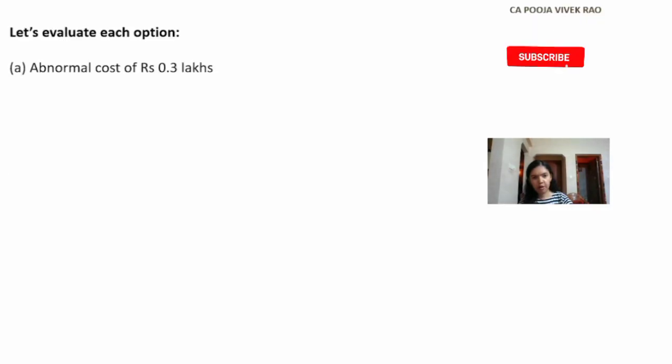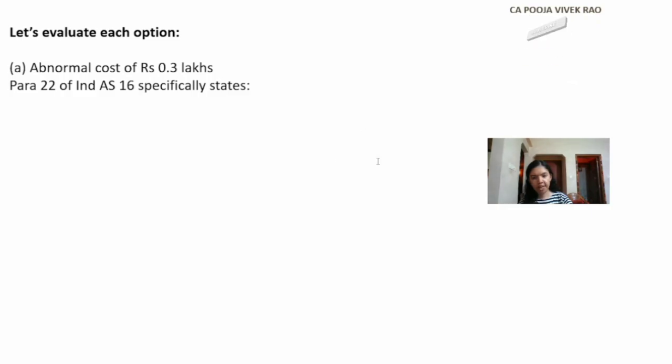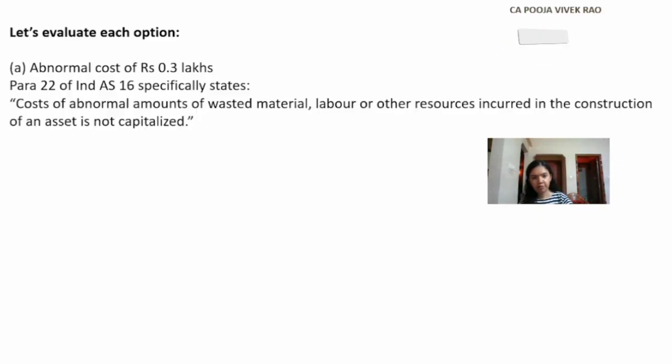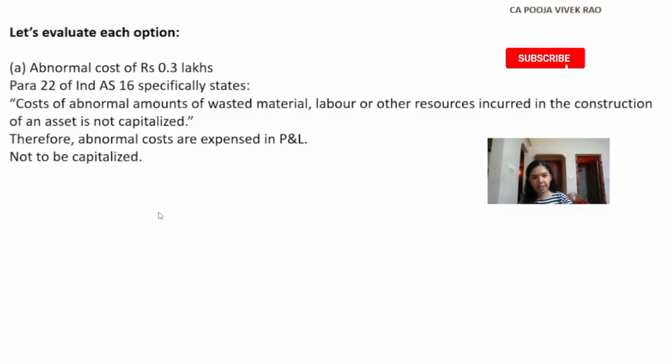So the first option, abnormal cost of rupees 0.3 lakhs. So as per para 22 of Ind AS 16, it specifically states the cost of abnormal amounts of wasted material, labor or other resources incurred in the construction of an asset is not capitalized. Therefore, in this case, this abnormal cost cannot be capitalized. It has to be expensed in the P&L. Hence, this is not to be capitalized. Now, we will see the next option.